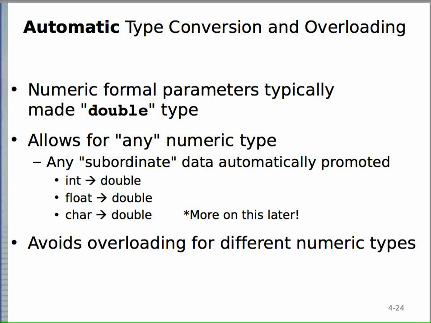So any subordinate data is automatically promoted. If you have ints, it'll promote to a double, floats are promoted to a double, chars are promoted to a double, and these are things we did not have to worry about in Java. We did not have automatic type conversion. We always had an error message, basically. It's the difference. Java will give us an error message if we try to do this.